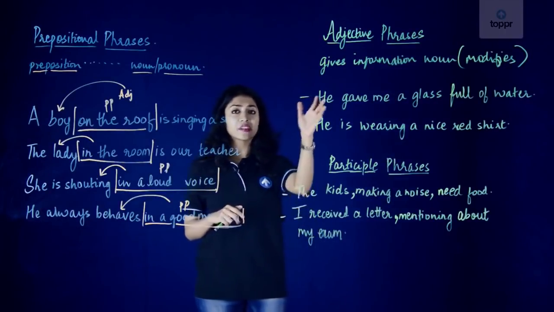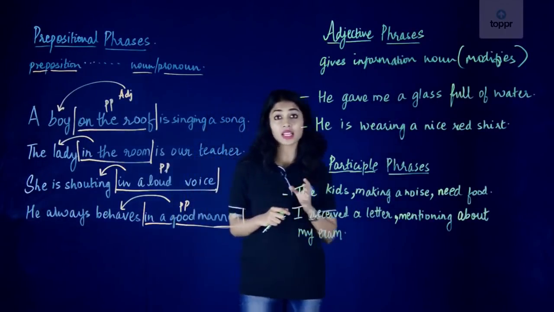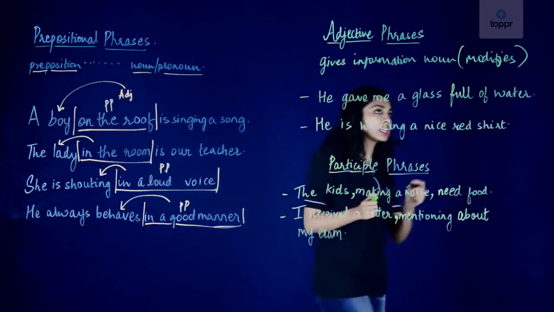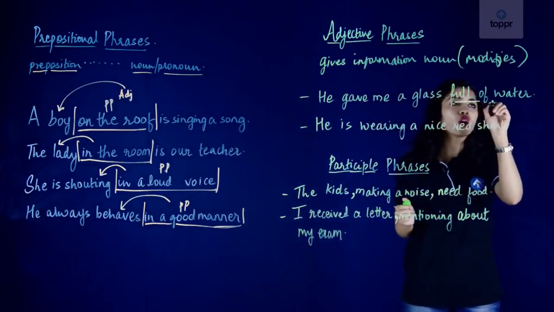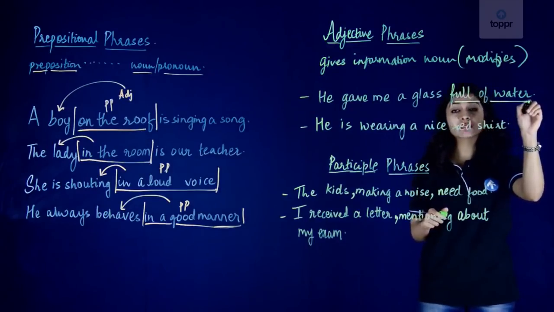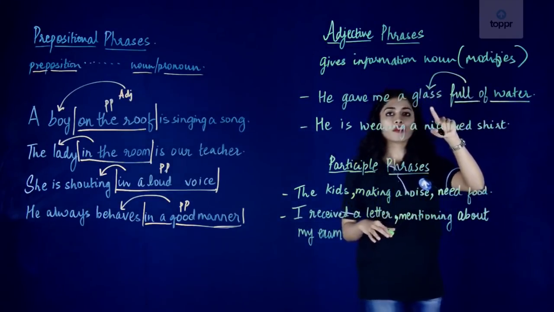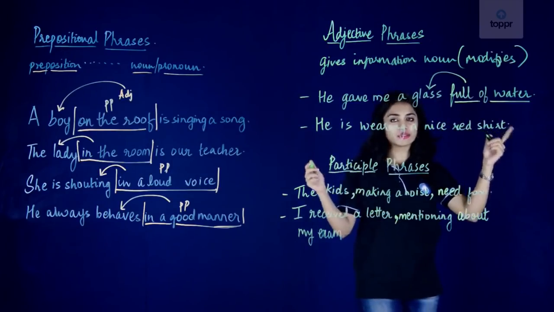So let's look at the first sentence. He gave me a glass full of water. So here our adjective phrase is full of water, since it is modifying our noun glass. So full of water is our adjective phrase.